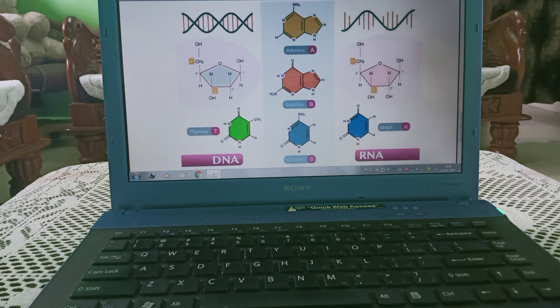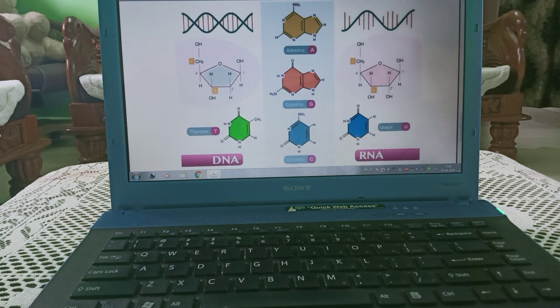Now, you can see DNA is double stranded, RNA is single stranded. You can see this pentagonal structure, the pentagonal sugar. You can see how it is: OH, CH2, O, OH, H and OH in RNA, and here H and H. Here H and CH, here H and OH, and OH, CH2 and H in DNA, and OH, CH2 and H in RNA.